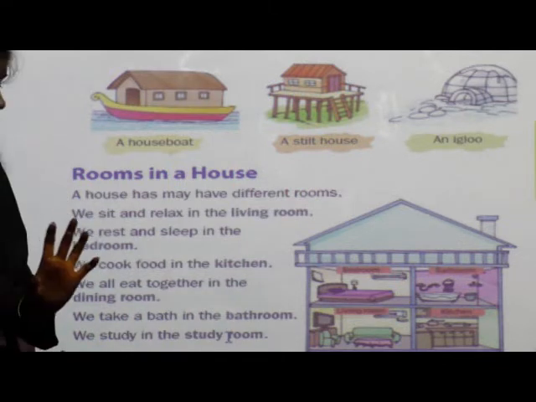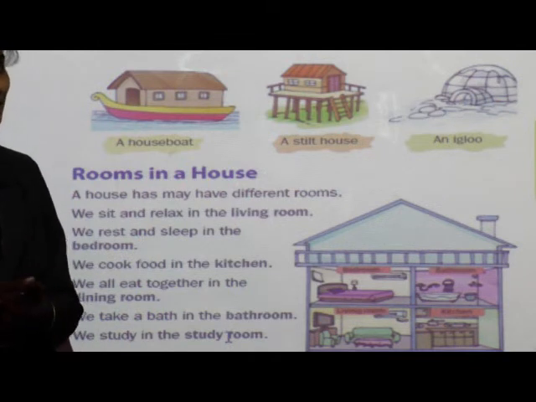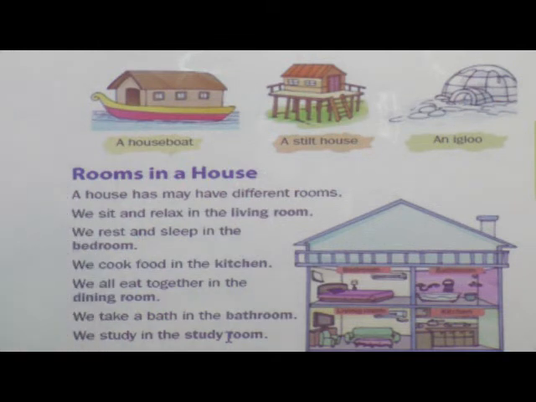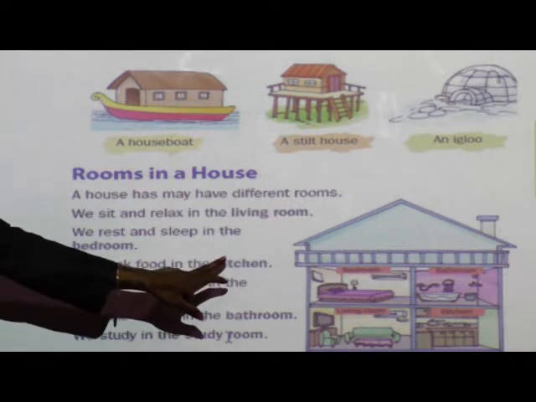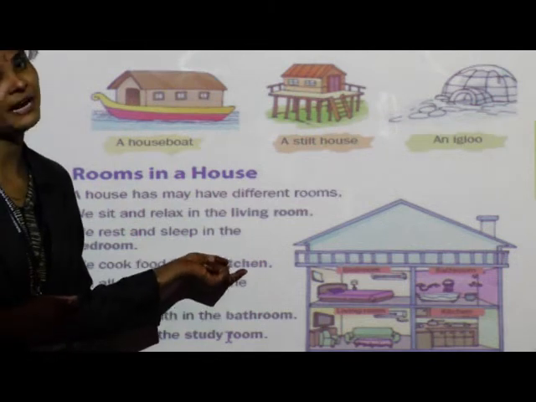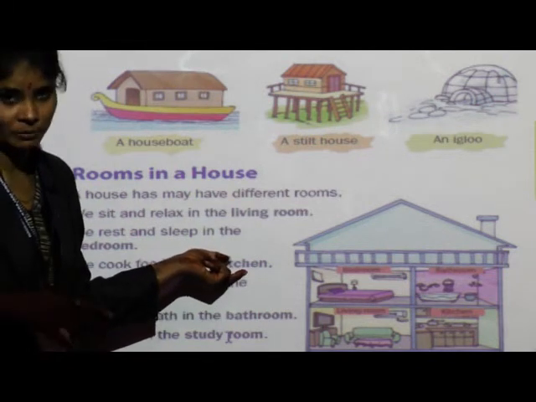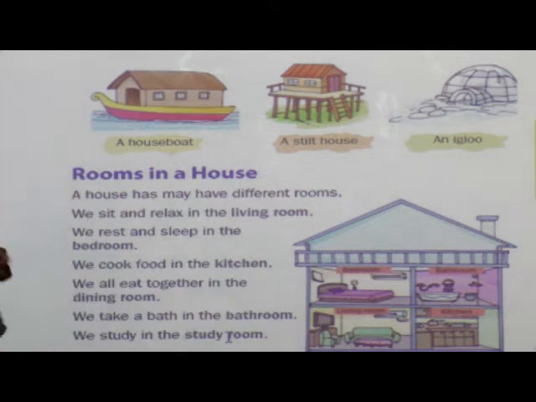We take rest as well as we sleep where? In a bedroom. Next, we cook food in the kitchen. Kitchen is the place where we cook food. Our mother cooks food in a kitchen.